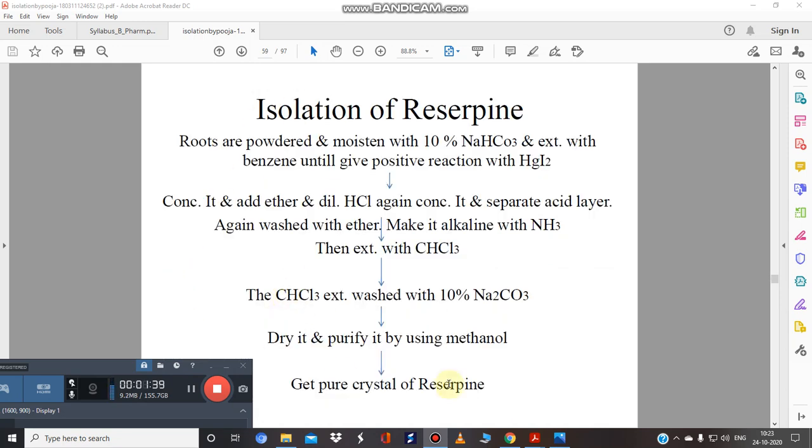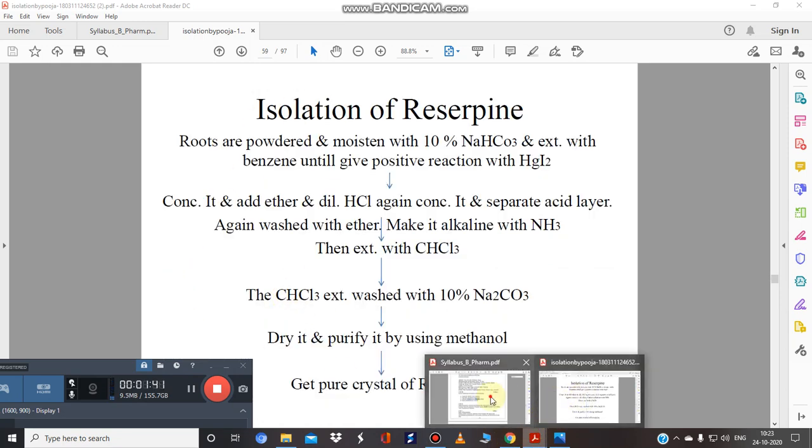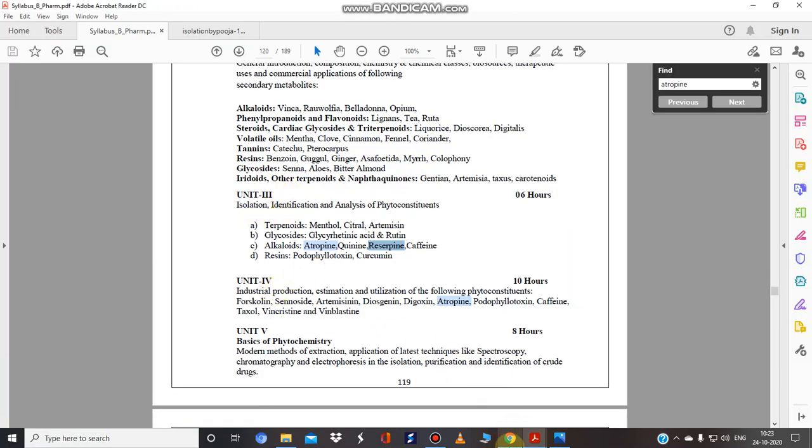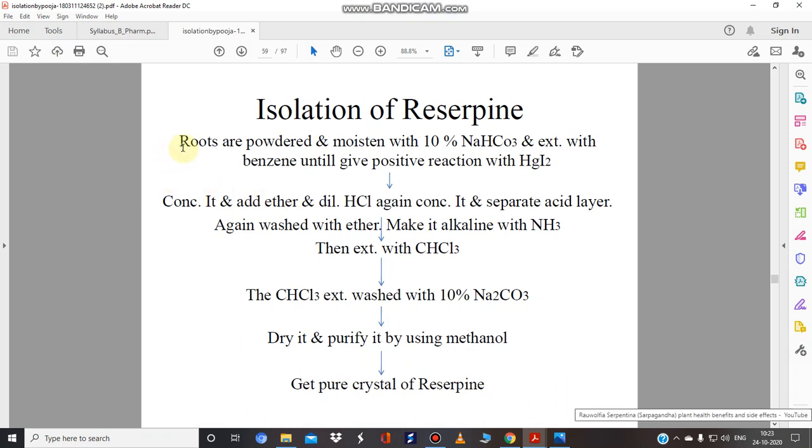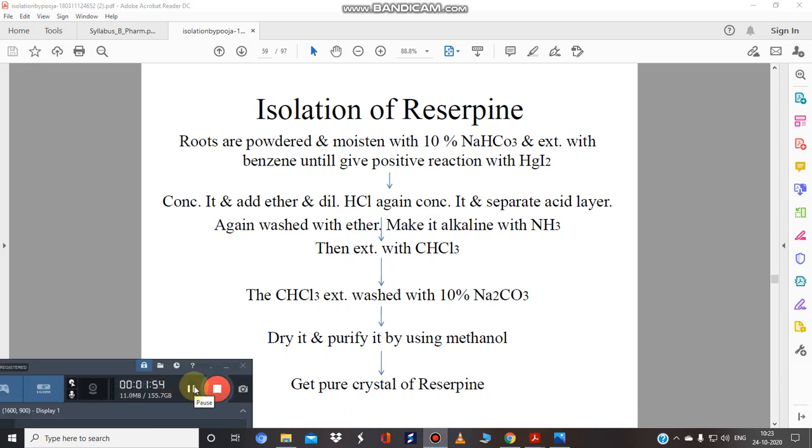So let's start the isolation part, because in our syllabus we have to focus directly upon the isolation. Again, roots were taken. They were moistened with NaHCO3, sodium bicarbonate, and extracted with benzene. So again, it is an alkaloidal drug. I hope you remember, when we add a base to an alkaloid, what will happen? It will set the alkaloid free. When we add acid to an alkaloid, what will happen? It will form a salt.